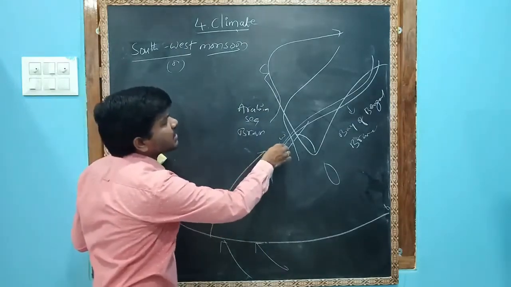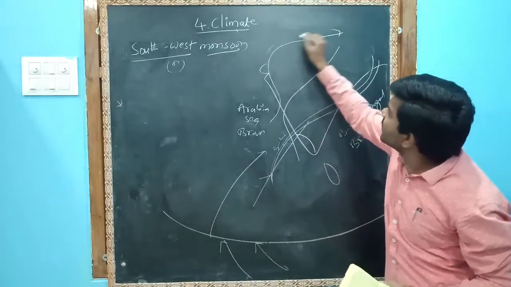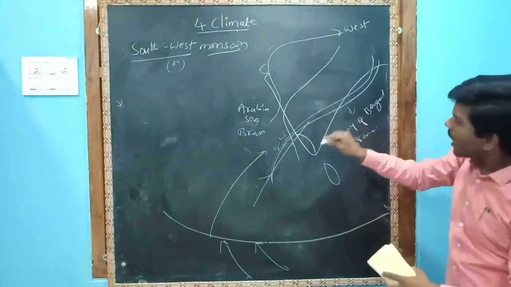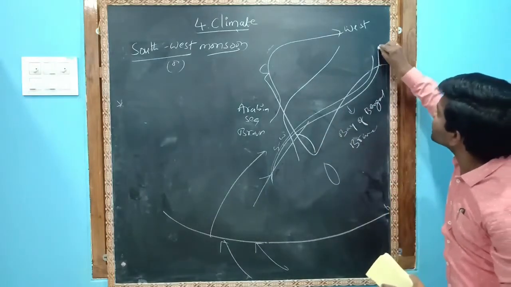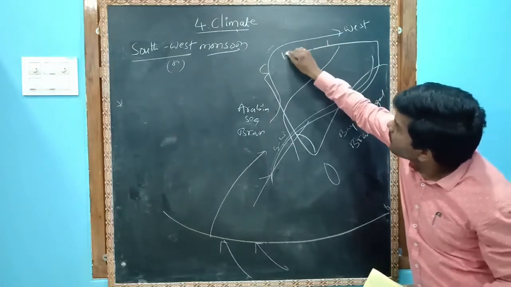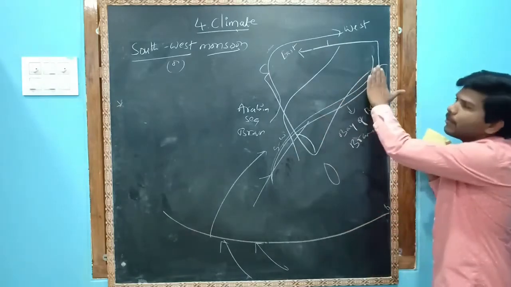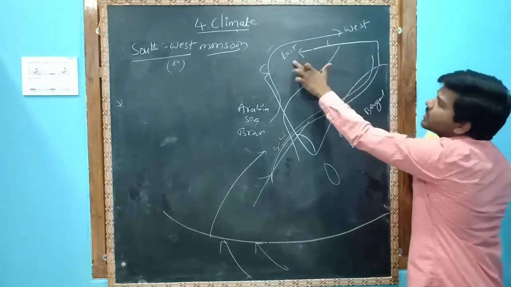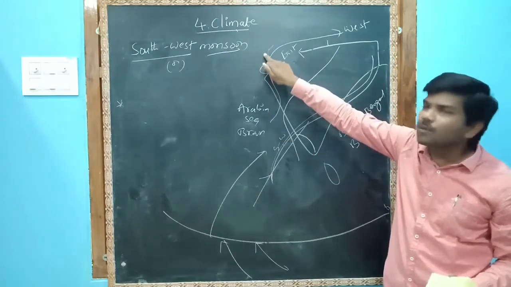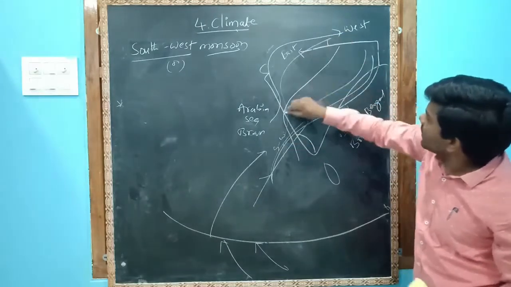This Arabian Sea branch touches Gujarat. After the Aravalli, it moves towards the west side. And this Bay of Bengal branch touches Assam, and it moves to the east side. So I repeat, the Bay of Bengal branch touches Bengal and Assam and moves to the east. And the Arabian Sea branch touches eastern Rajasthan and Gujarat and turns to the west.